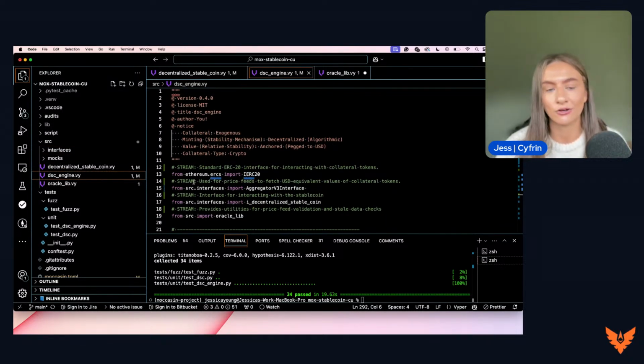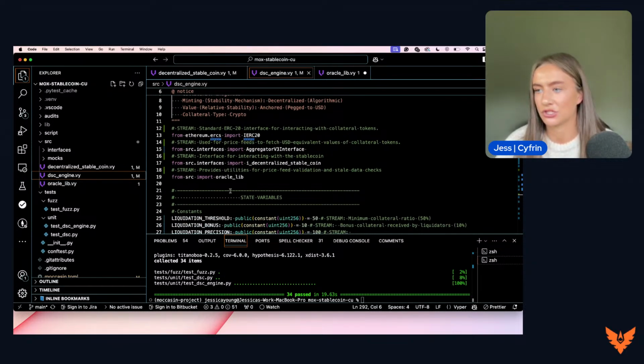And this contract is called the DSC engine. This is the contract that we are interacting with to burn, to mint, to deposit collateral, and everything else we have just discussed throughout that diagram. Taking a look at this contract to start off with, it looks exactly the same as the previous. We've got the version, we've got the license, we are using MIT in this case. We've done the title, author, and some information for the developers as well. So this is an anchored token pegged to the US dollar. It's decentralized, and we are looking at depositing collateral to receive some of these tokens.